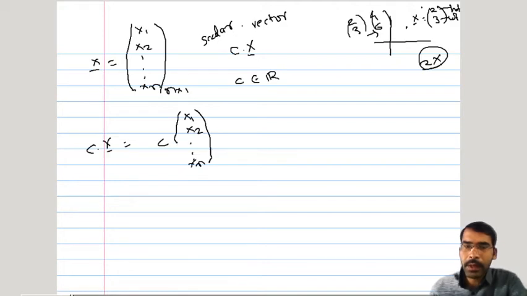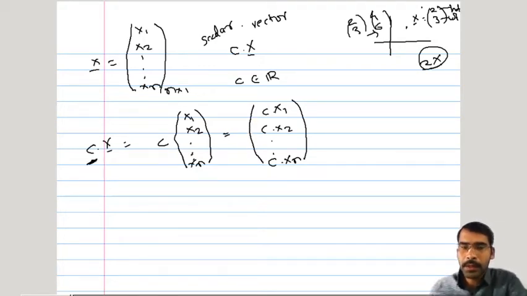c is applied to the entire system, so that on every axis c gets multiplied. It means x1 will now become c into x1, x2 will become c into x2, and xn will become c into xn. So whenever we are multiplying a vector by a scalar, that multiplication goes to each and every component of that vector. Every component will be multiplied with c. The scalar will go inside the vector and multiply each and every component of the vector.